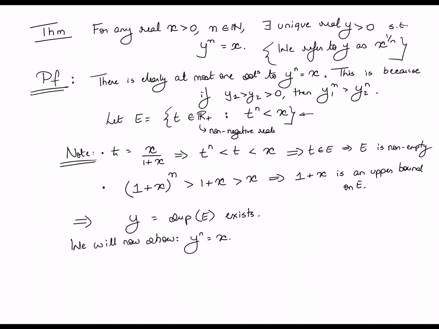Now how do I prove something like this? How do I prove that y raised to n must be x? Well, what we will do is prove that y raised to n cannot be less than x and it cannot be more than x. So we will do this by showing that y raised to n greater than x and y raised to n less than x are not possible.